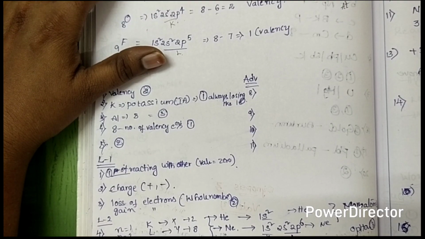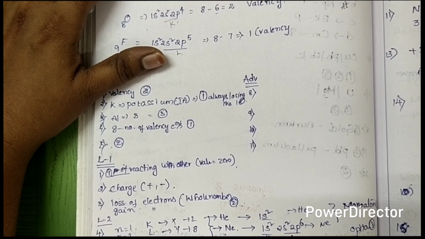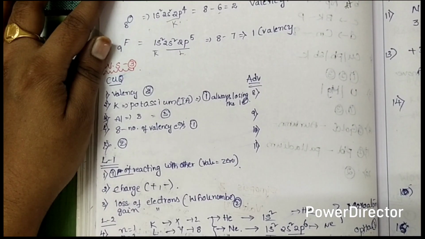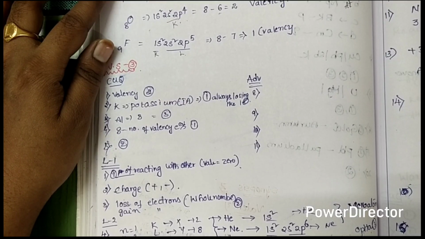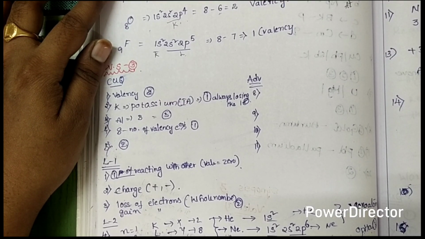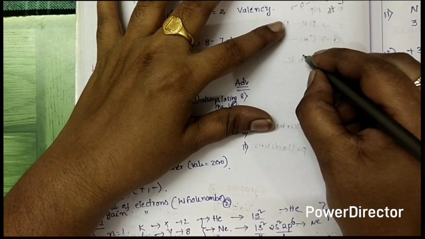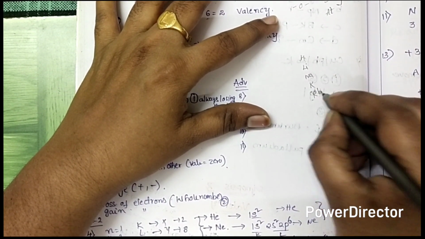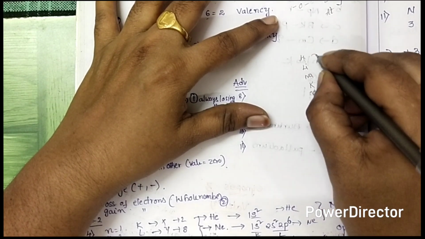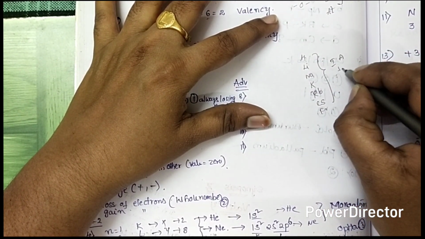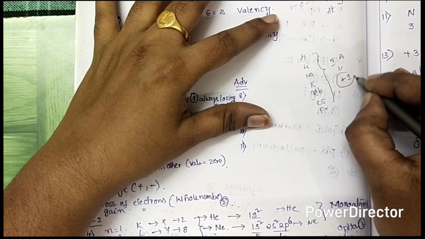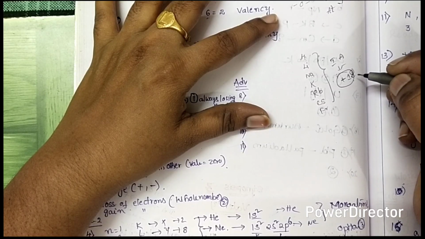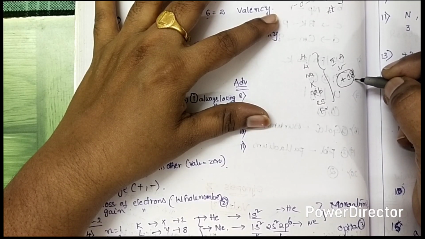The 1A group elements in the periodic table are hydrogen, lithium, sodium, potassium, rubidium, cesium, and francium. These are always ready to lose one electron in their outermost shell.